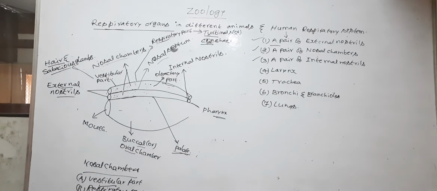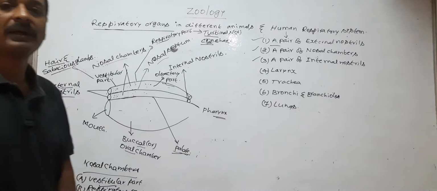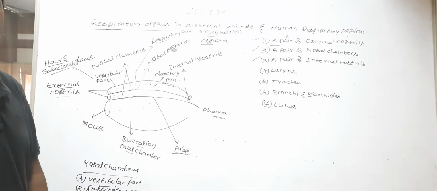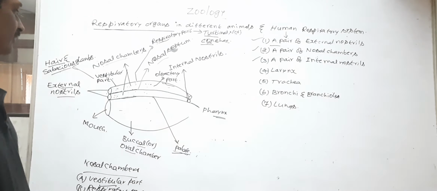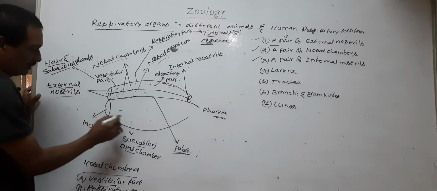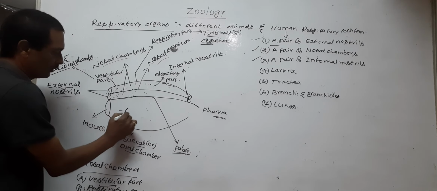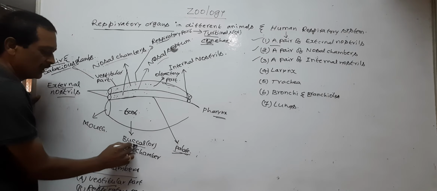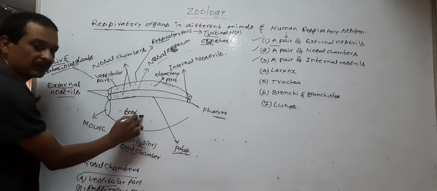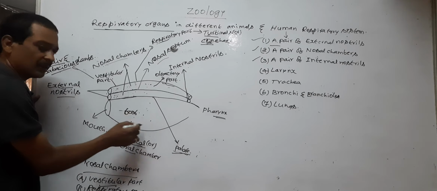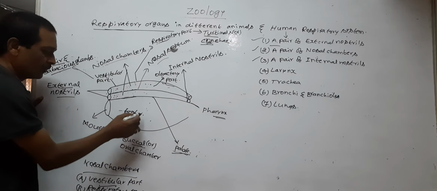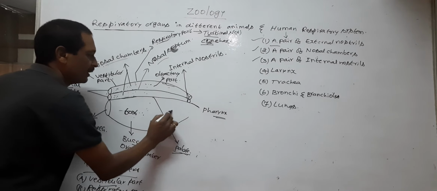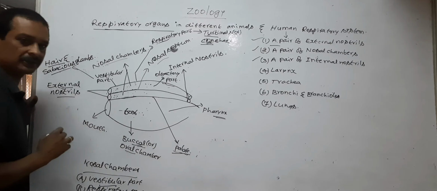So, the pharynx is the common passage for food and air. Here, food passes through the buccal or oral chamber. Later, after mastication, food from the buccal chamber enters the pharynx.